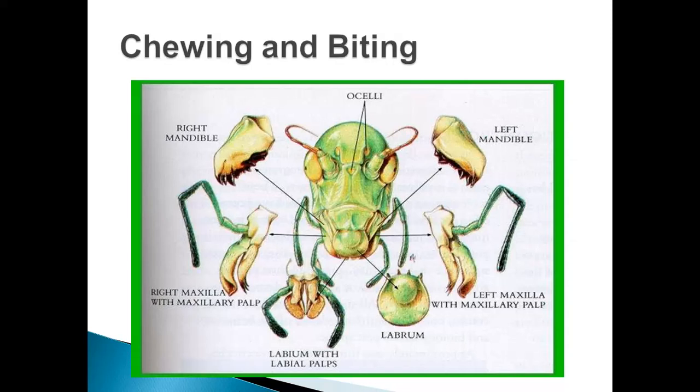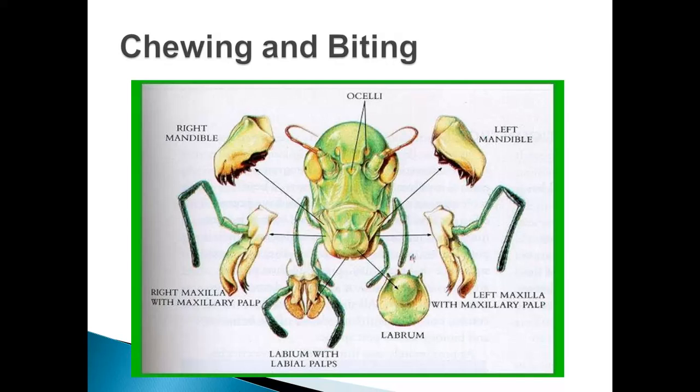Next we will see the next component, mandible. As we already told, mandibles are paired structures. That means a pair of mandibles. These are paired structures, unsegmented and the strongest and highly sclerotized part of the mouth part. The mandibles are highly sclerotized. That means it is the hardest part of the mouth part.